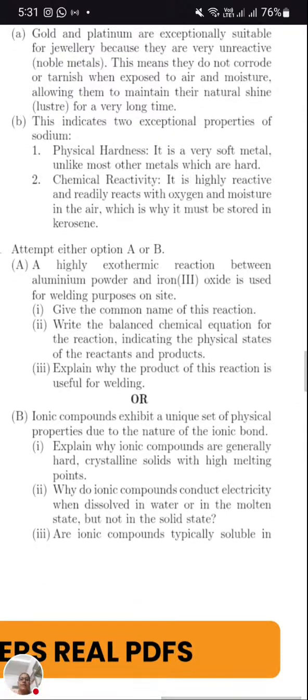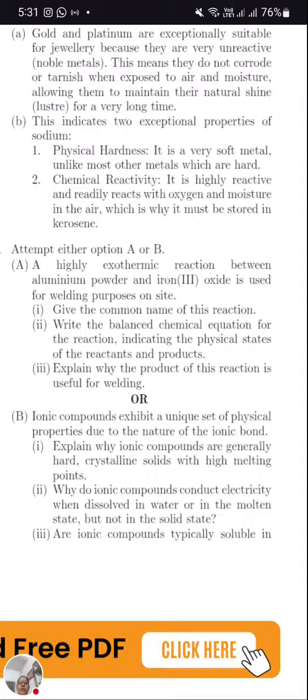Physical hardness: it is a very soft metal, unlike most other metals which are hard. Chemical property: it is highly reactive and readily reacts with oxygen and moisture in the air. That is why it is kept in kerosene. Okay, we have completed this question.